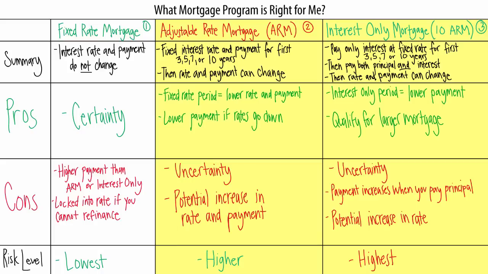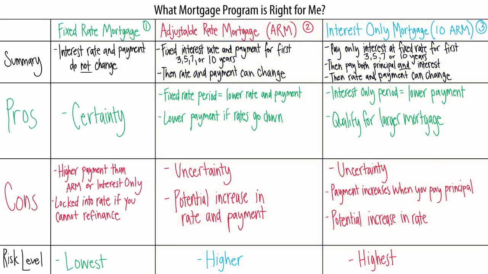One point to highlight is that if you know you're going to sell your home before the end of the initial fixed rate period for an ARM or an interest-only mortgage, they could be the right program for you. That way you benefit from the lower monthly mortgage payment during the initial period of the mortgage, but you are not exposed to a potential increase in interest rates and mortgage payment during the adjustable rate period. This approach is not without risk either, as there is no guarantee that you can sell your property for more than you paid for it.